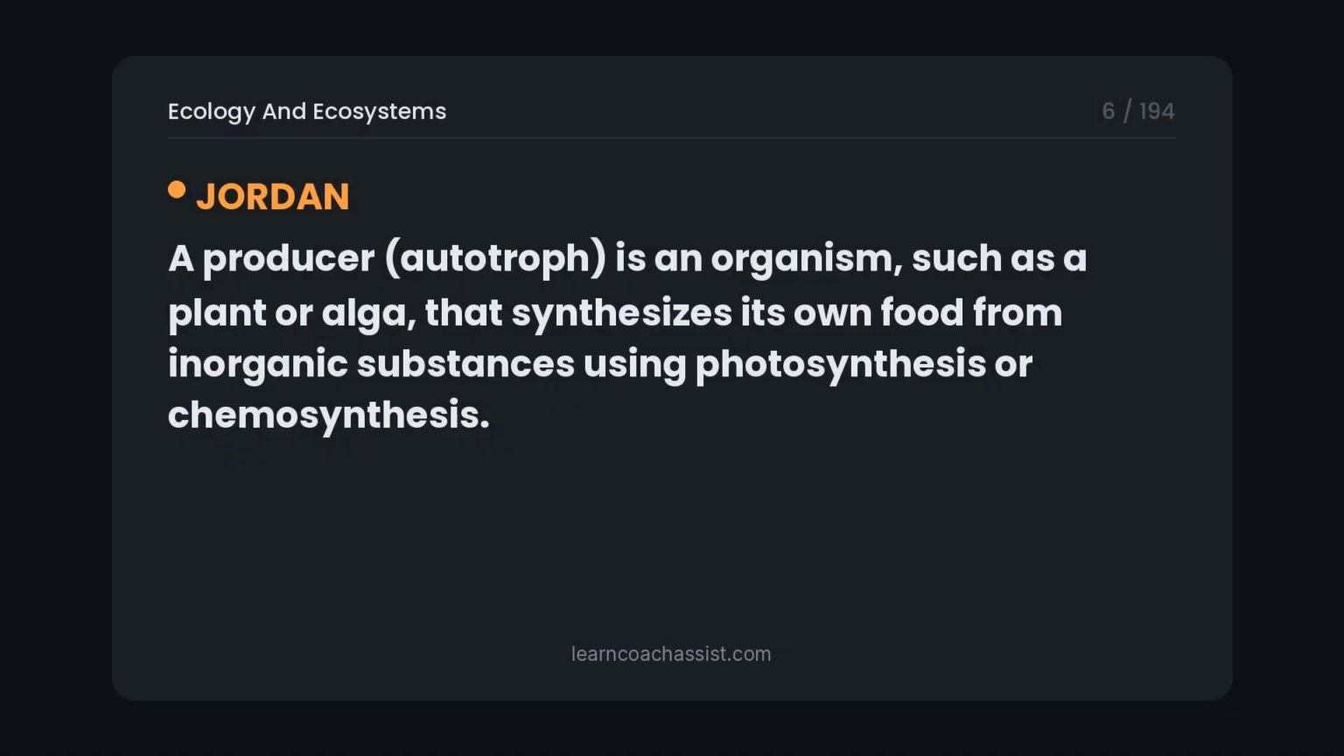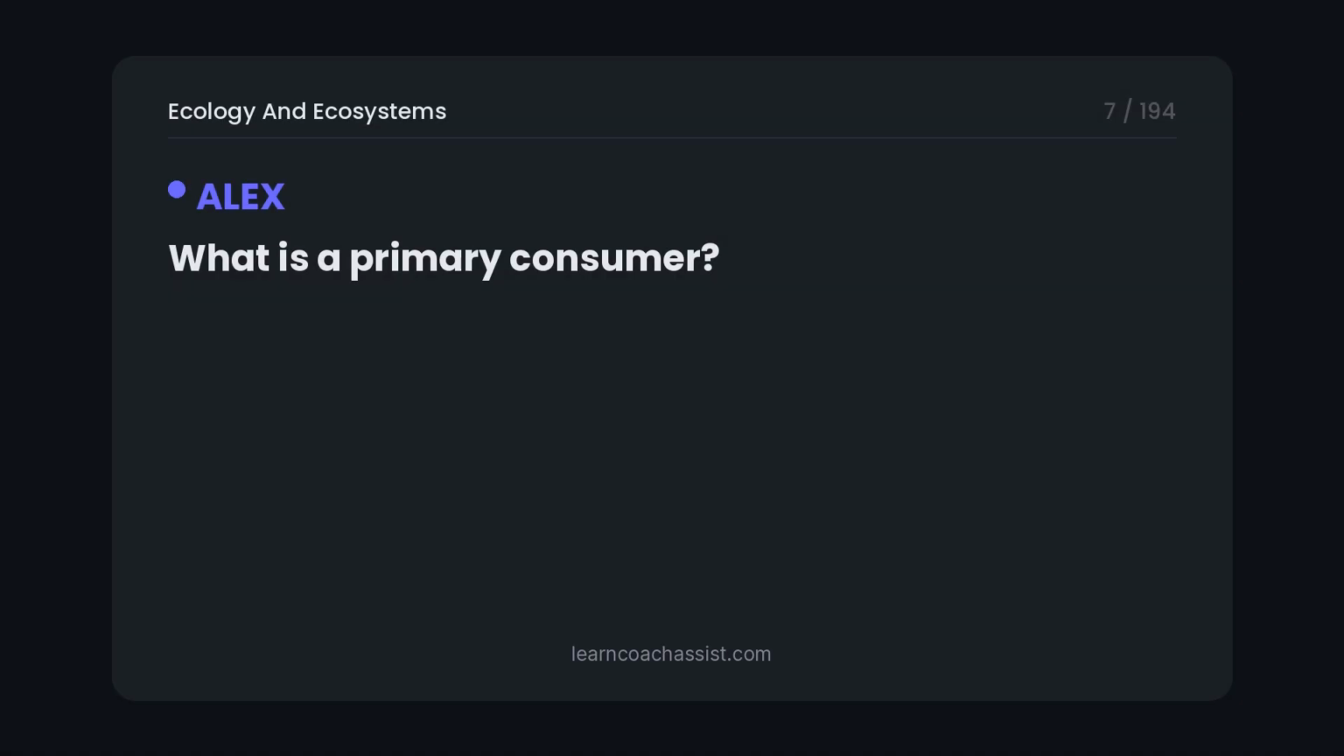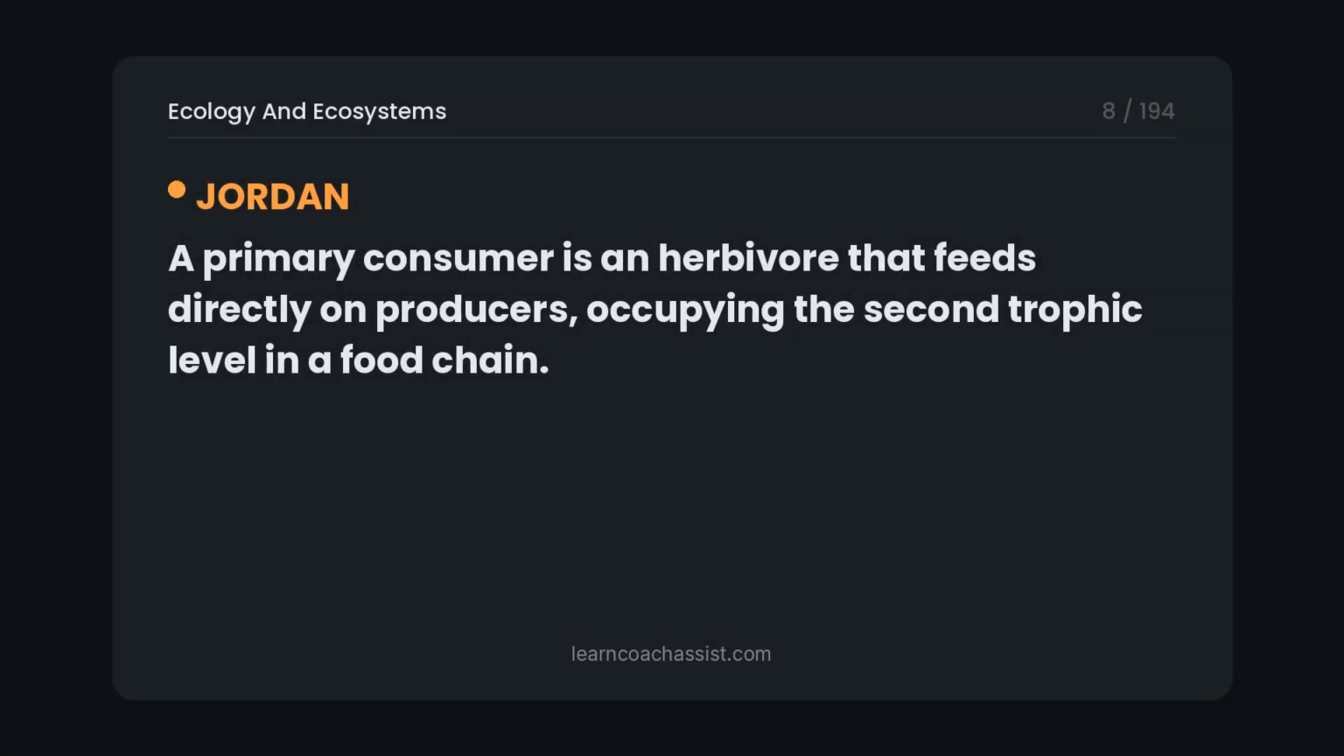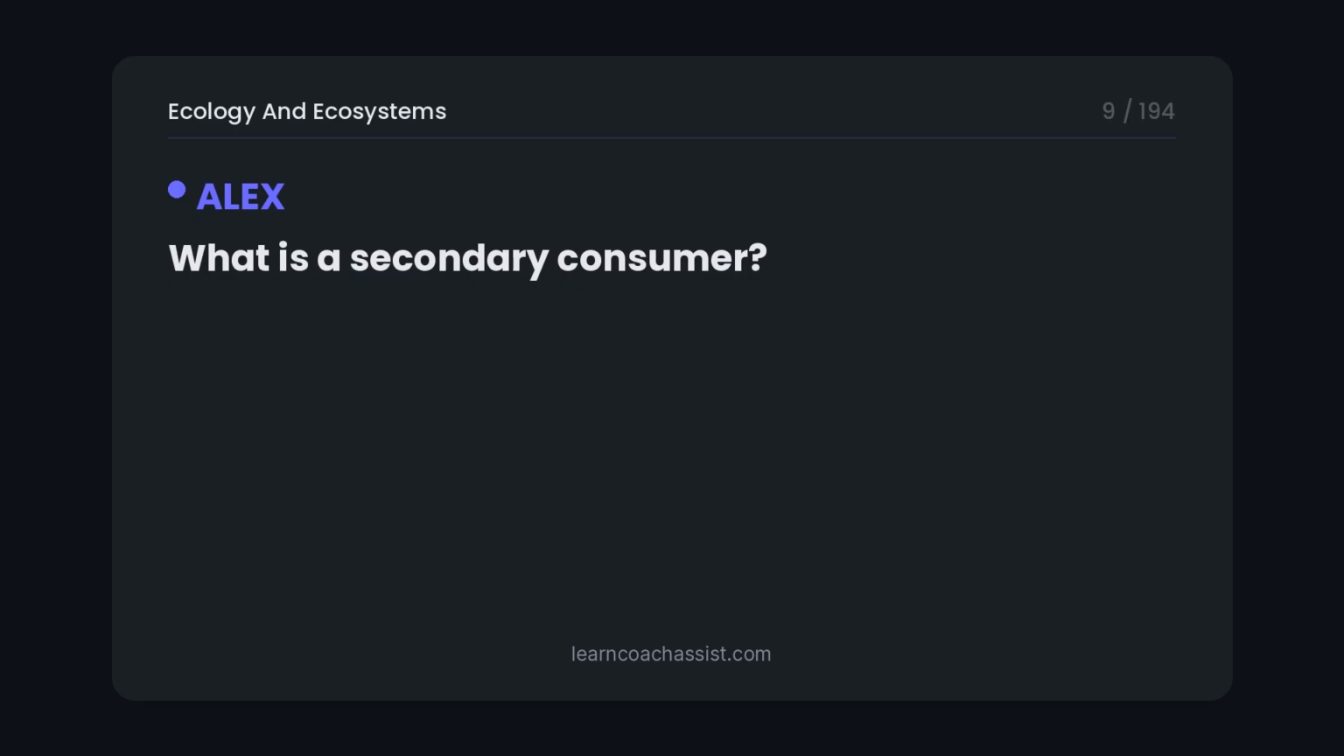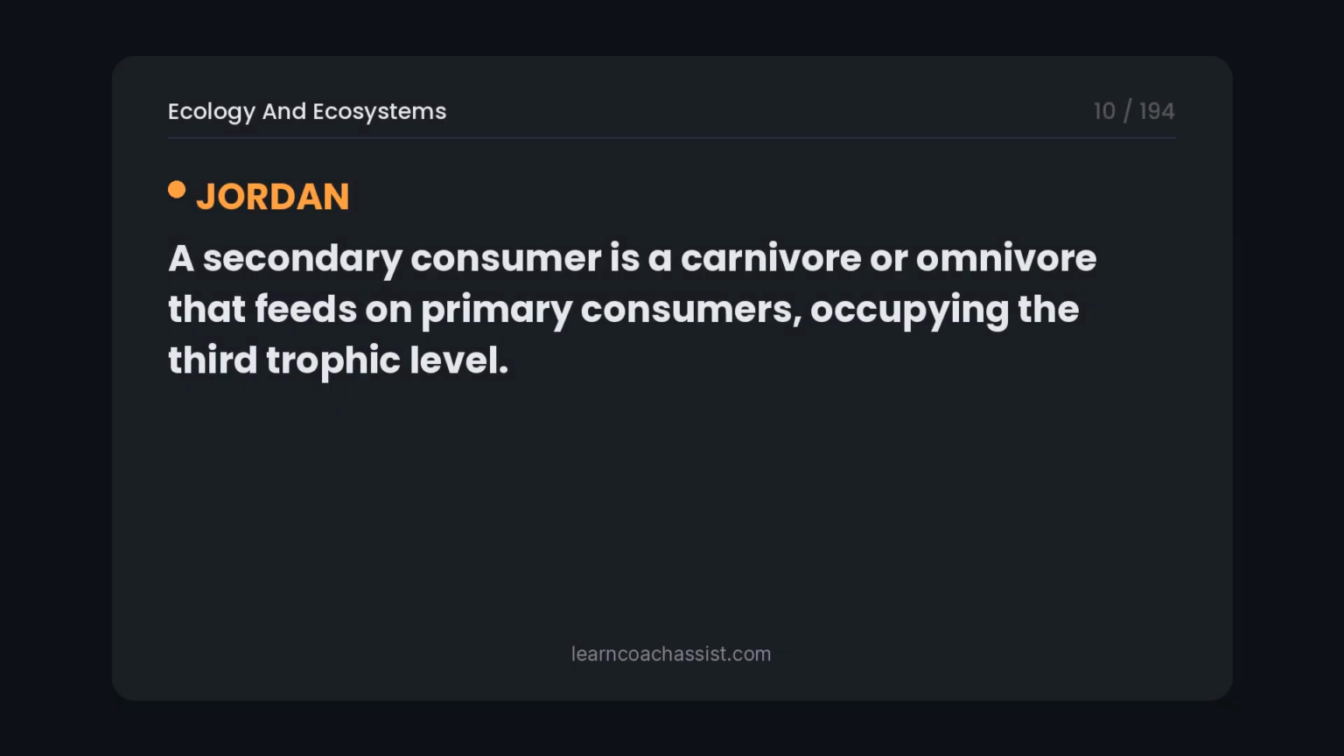A producer, autotroph, is an organism, such as a plant or alga, that synthesizes its own food from inorganic substances using photosynthesis or chemosynthesis. What is a primary consumer? A primary consumer is an herbivore that feeds directly on producers, occupying the second trophic level in a food chain. What is a secondary consumer? A secondary consumer is a carnivore or omnivore that feeds on primary consumers, occupying the third trophic level.